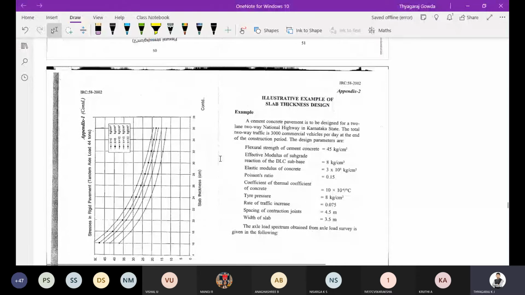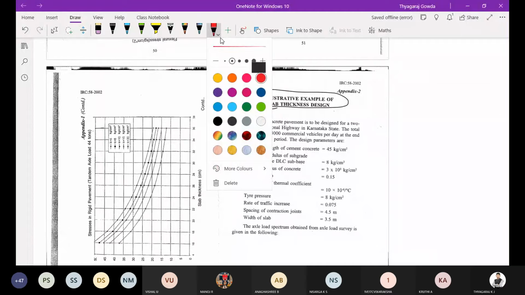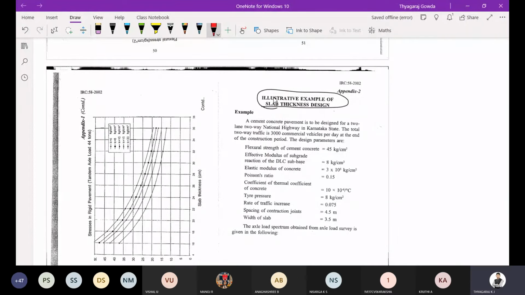And note down the problem. Now this is the problem we are going to see. So kindly note down. Example problem: a cement concrete pavement is to be designed for a two-way national highway in Karnataka state. The total two-way traffic is 3,000 commercial vehicles per day at the end of construction period.